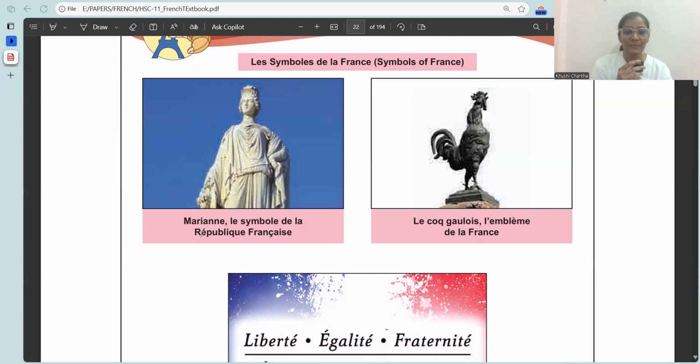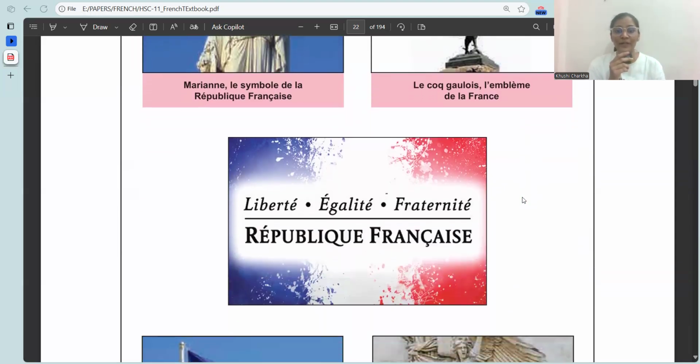So the first one is Marianne, le symbole de la République française. Marianne, this is a statue of a lady, which is a symbol of the French Republic. The next one, le coq gaulois, l'emblème de la France. Le coq gaulois, this is the emblem of France. Now, the French flag. The French flag consists of three colors, blue, white, and red. Bleu, blanche, and rouge. We'll look into the names of the colors later on.